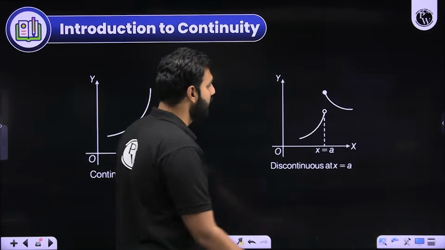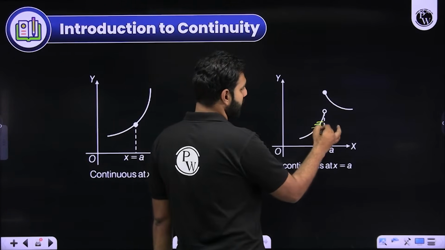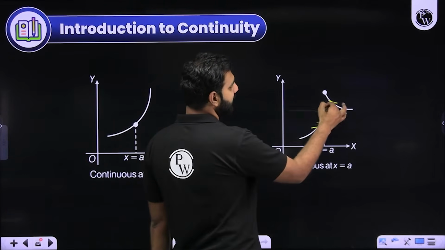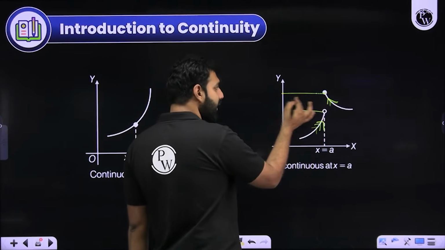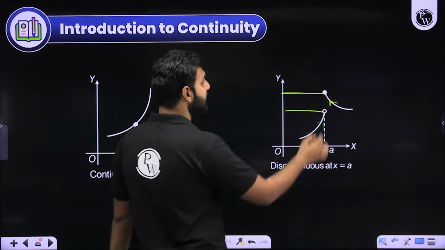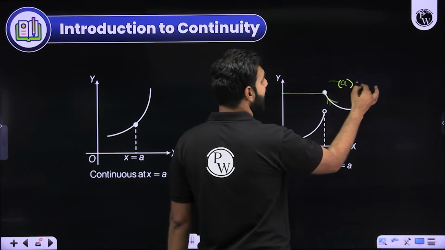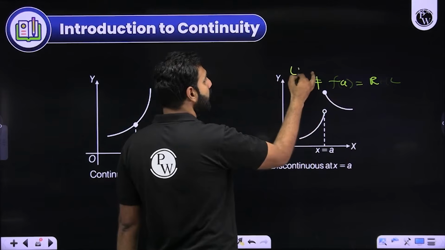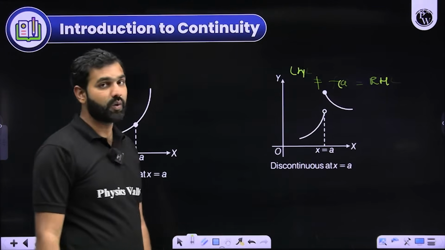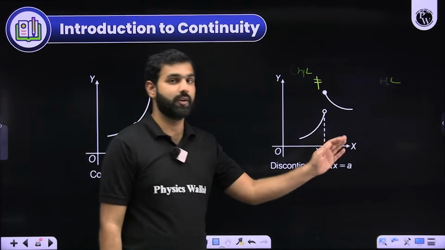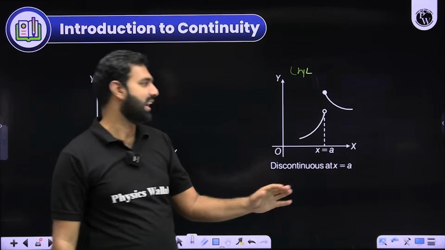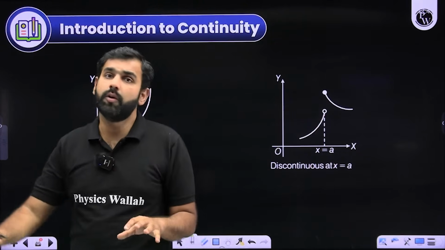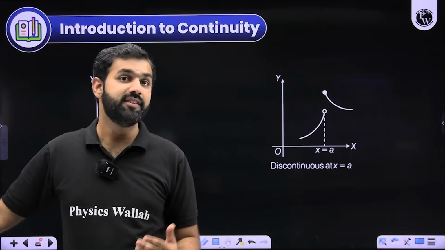Look at this part. Here, this is left hand limit. This is right hand limit. Even the value of the function is this. So in this case, the value of the function and the right hand limit are same, but it is not equal to the left hand limit. And if all three of them, the left hand limit, the value of the function, and the right hand limit, are not same, then we say that the function is discontinuous.